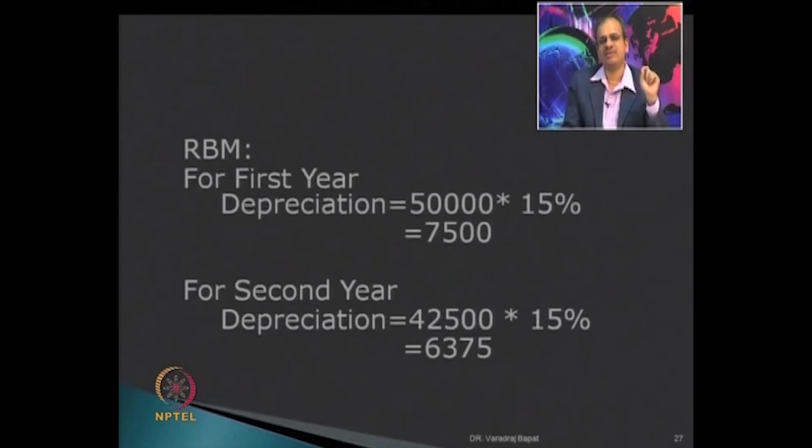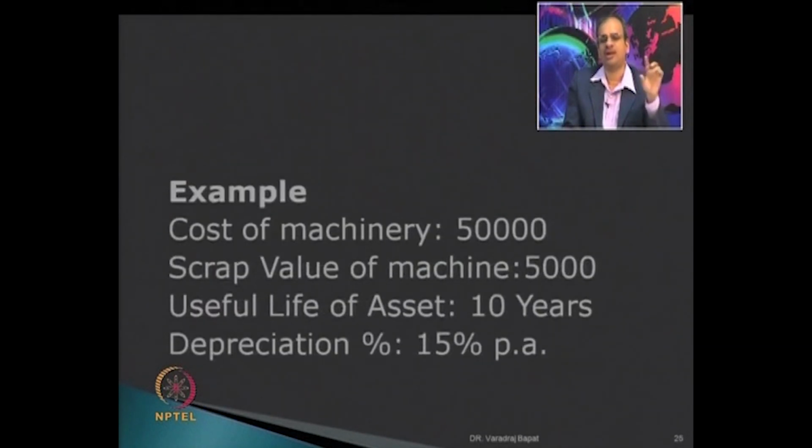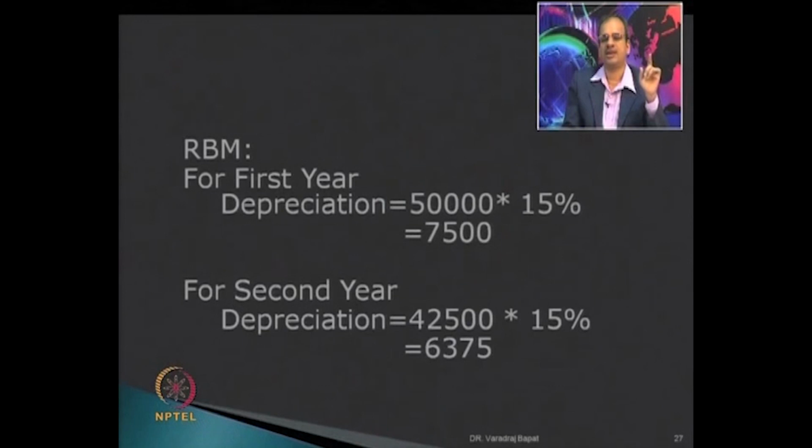So, in this case, we will not worry about the scrap value or the life. The cost of the asset is 5 lakhs. So, on 5 lakhs depreciation will be charged at 15%. So, depreciation for year 1 becomes 75,000. In year 2, the depreciation will not remain at 75,000. It is not a straight line method.